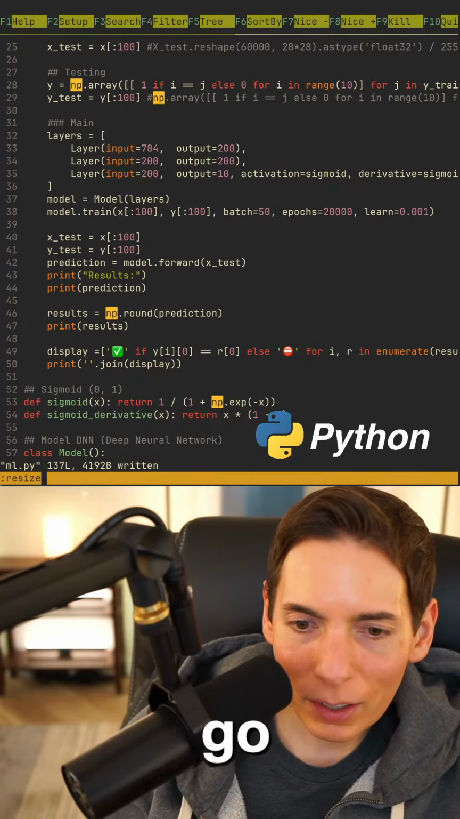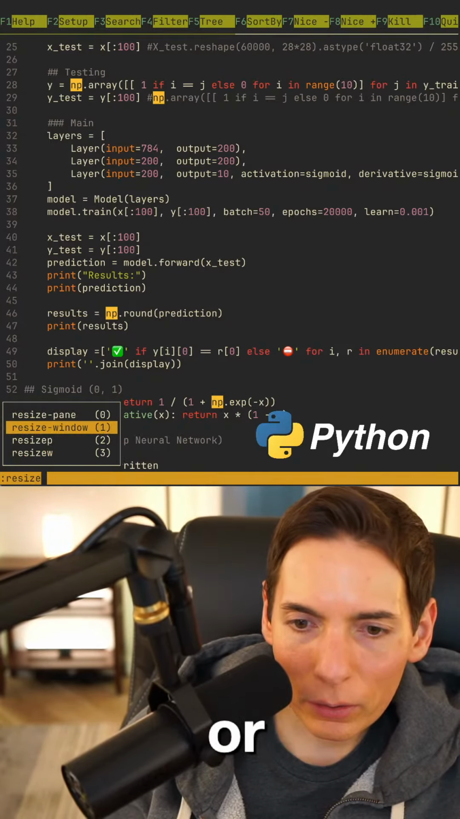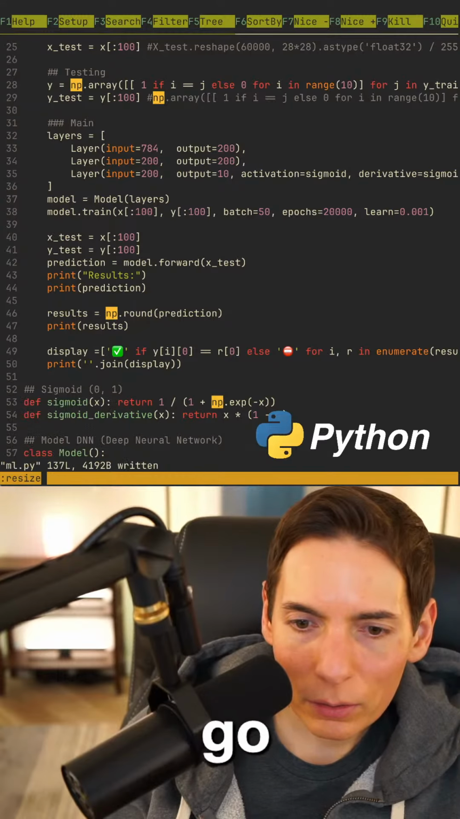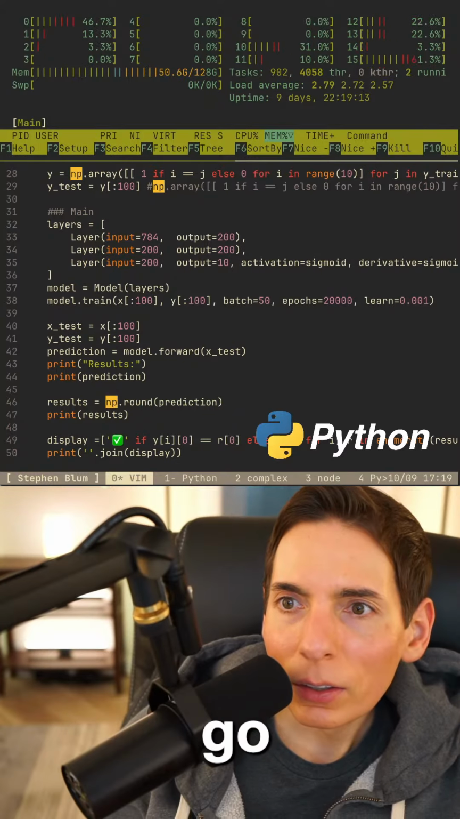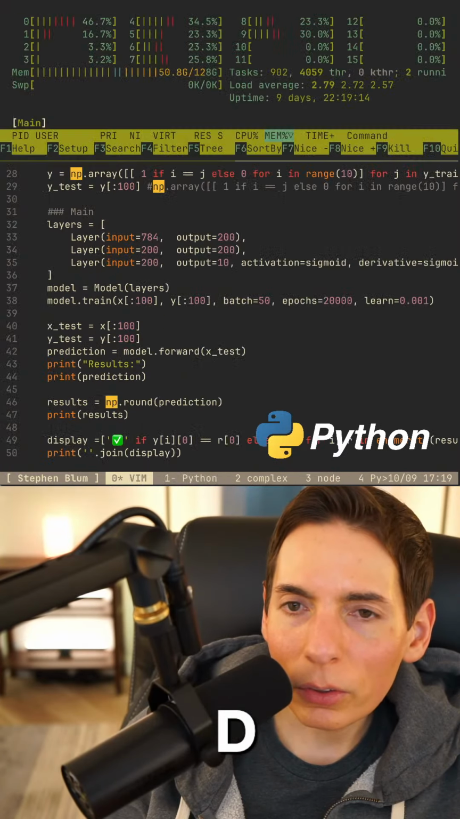Resize pane. There we go. Dash D 10. Here we go. Oh, wait, did it work? No. Okay.